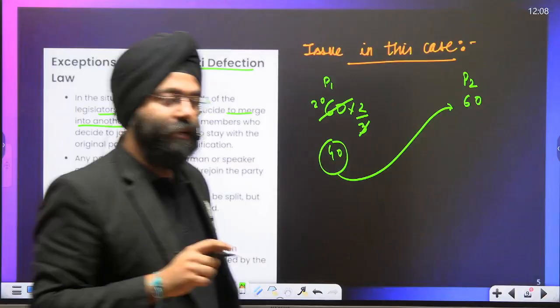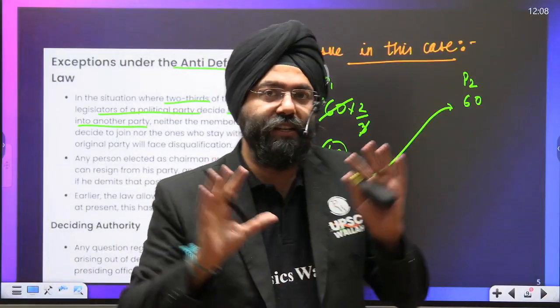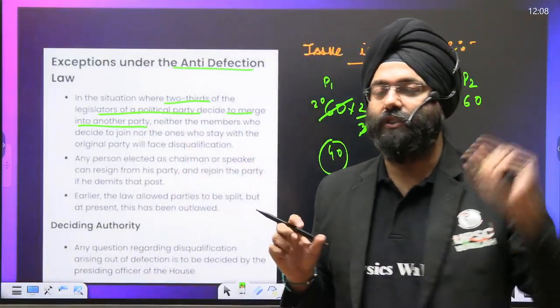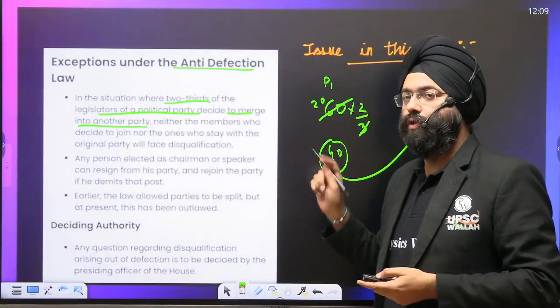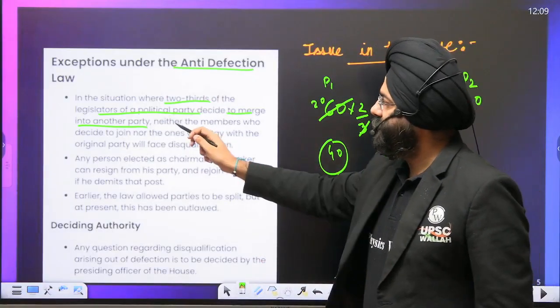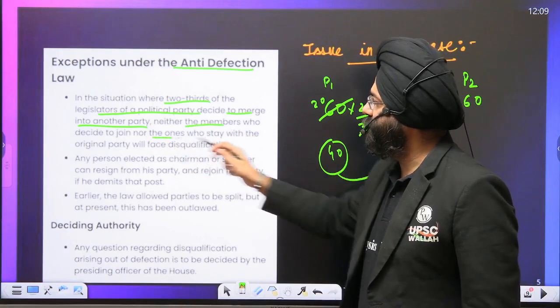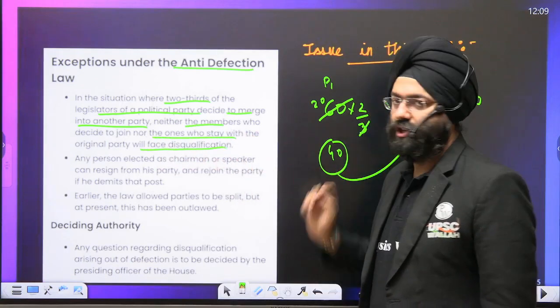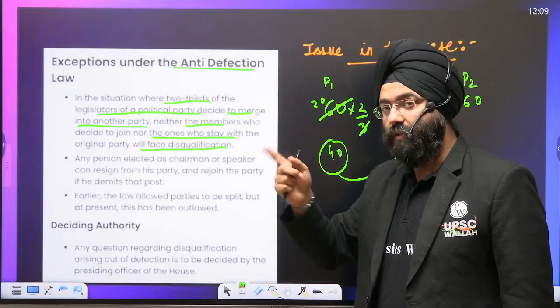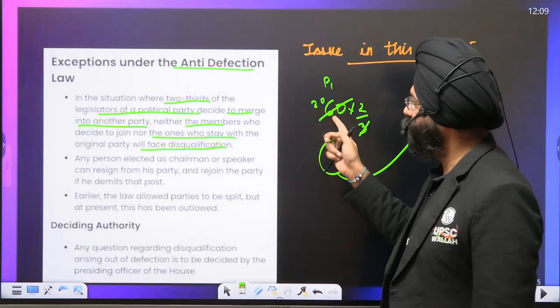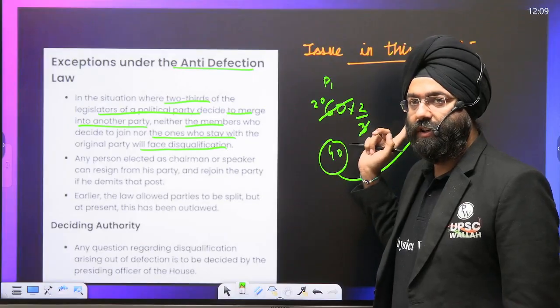Now what happens? This is like a wholesale defection is allowed, but individual defection is not allowed. So this is what is happening in the case of Goa also. Neither the member who decides to join nor the ones who stay with the original party will face disqualification. That means individual level disqualification will be there if, supposedly, 2 or 3 people out of the 60 go and join this political party P2.